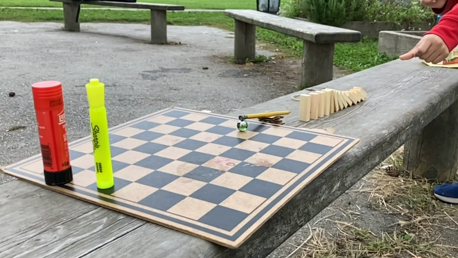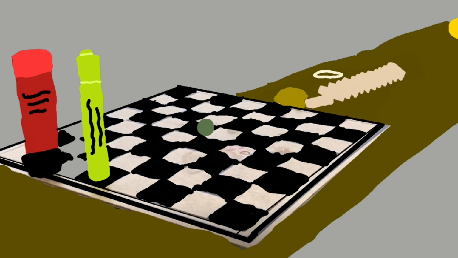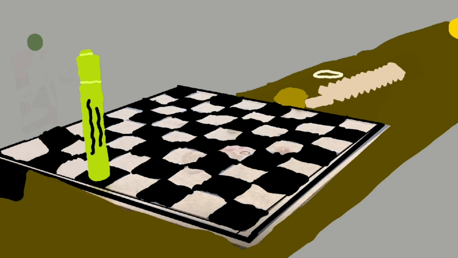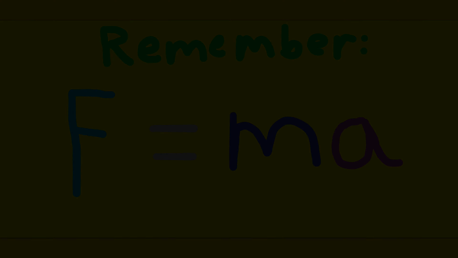Here, the force of my hand causes the rubber band to hit the blocks. The blocks react by falling and finally removing the weight holding down on the marble, allowing it to roll down the slope. Then, the marble knocks over the glue stick and keeps on going. If we were to calculate the mass and acceleration of the marble, we would have found out the force in newtons.